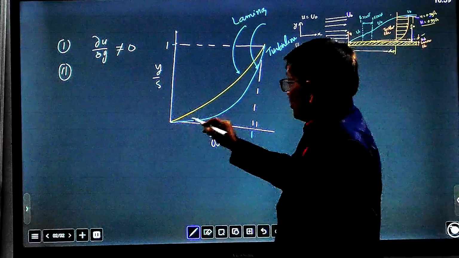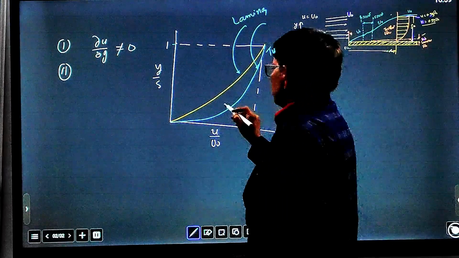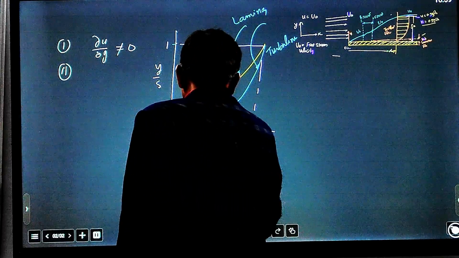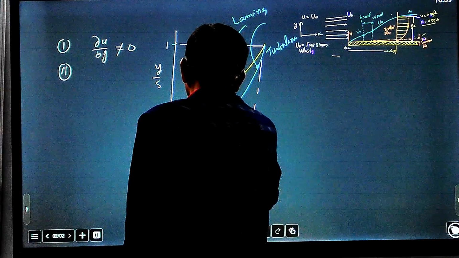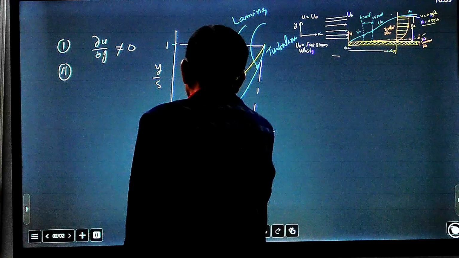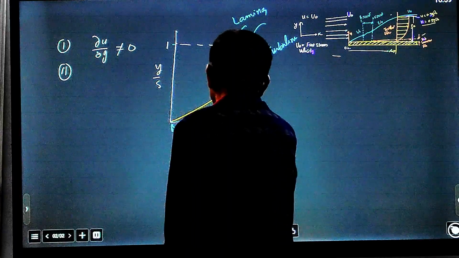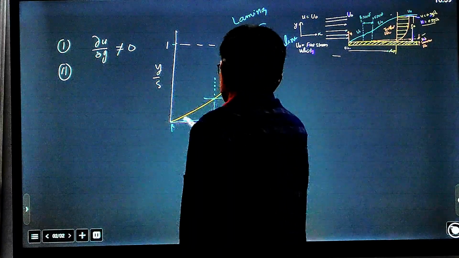So this profile, if you draw, you can see this one is more steep. Take one point here at this point. This is the maximum velocity, and you can see delta y here and delta y here are the same.